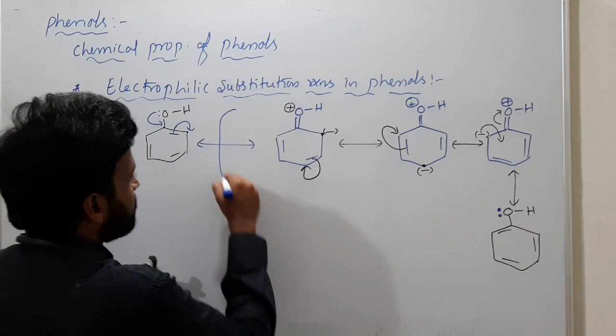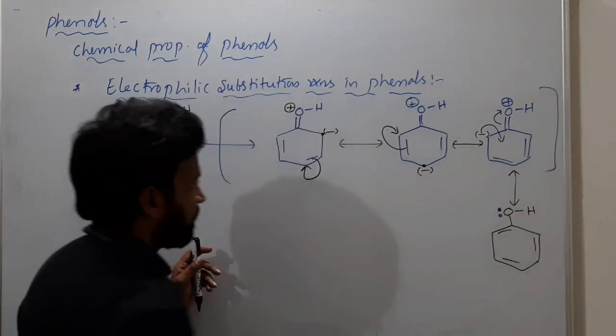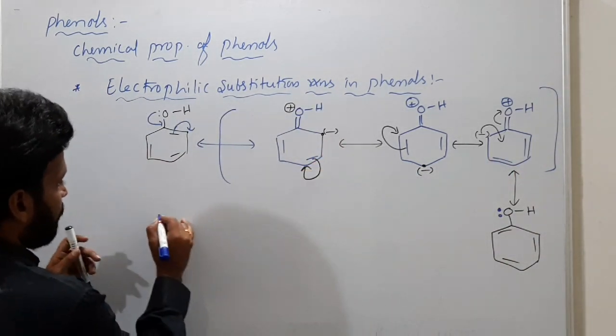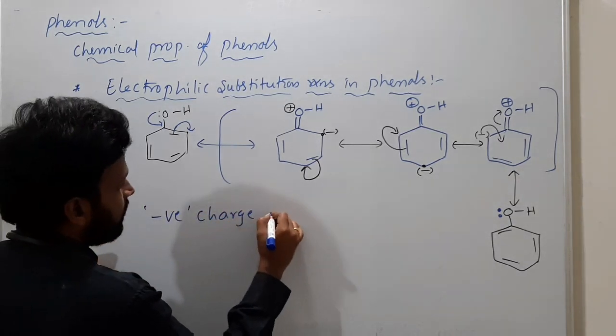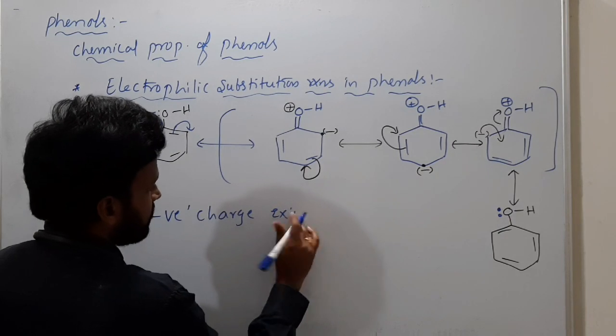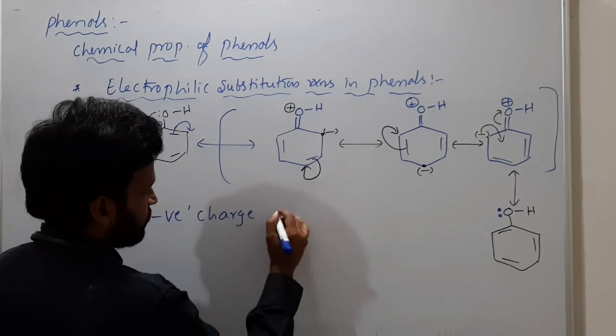So from these three structures, what did you understand? Negative charge is present in the resonating structures.